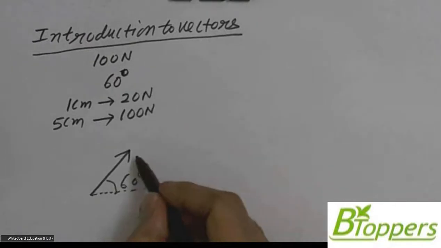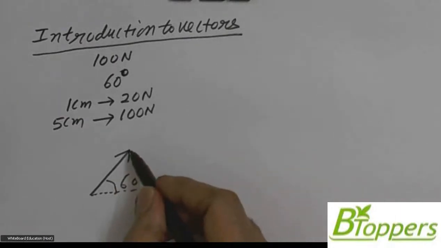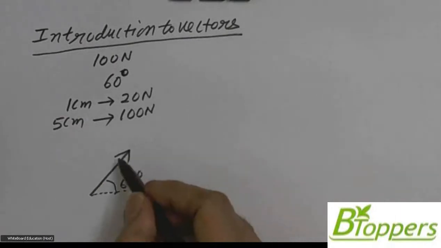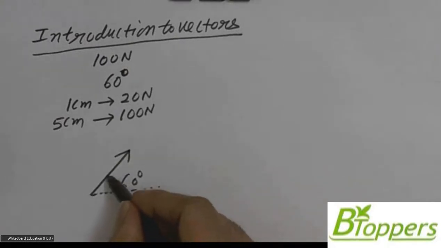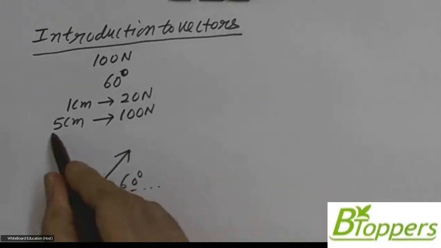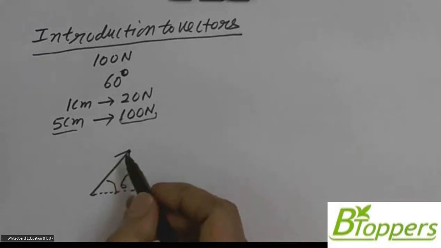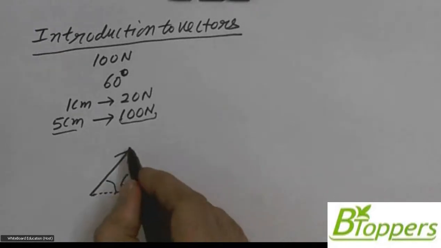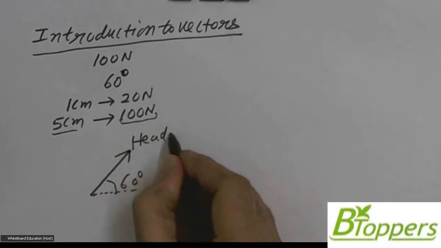That means graphically a vector quantity can be represented by a directed line segment, meaning a straight line with an arrowhead. The length of the line represents the magnitude of the vector, and the arrowhead indicates the direction of the vector. This we call head of the vector or terminal point.